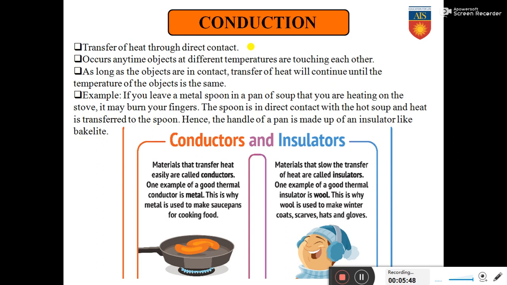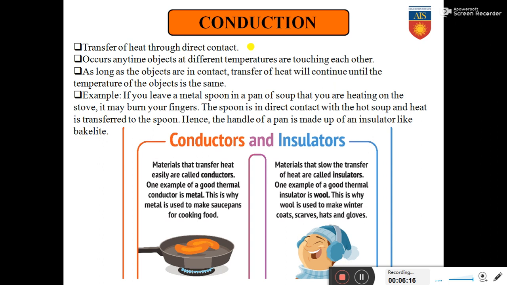So if you use a wooden spoon rather than a metal spoon, you will see that the transfer of heat takes place at a much lesser pace, at a lesser speed. Why? Because wood is an insulator, or a bad conductor of heat. This leads to the conclusion that there are two types of materials on the basis of their conduction of heat: one is the conductor and the other is the insulator.